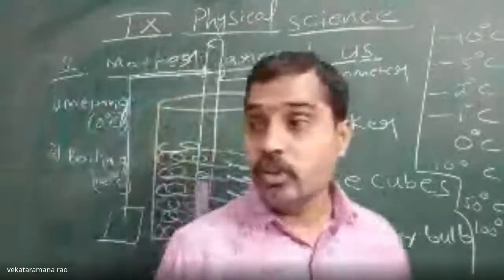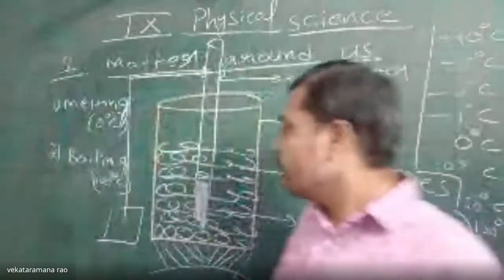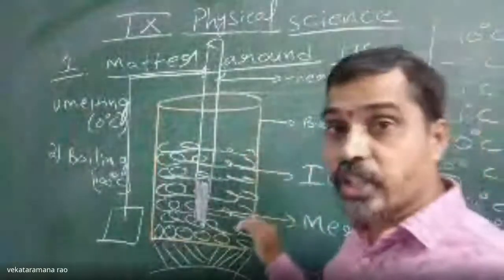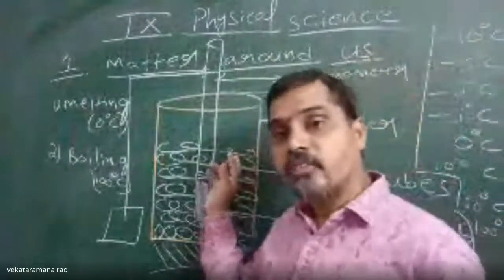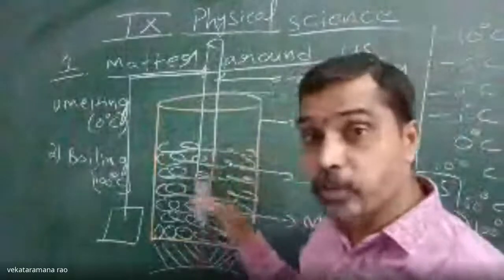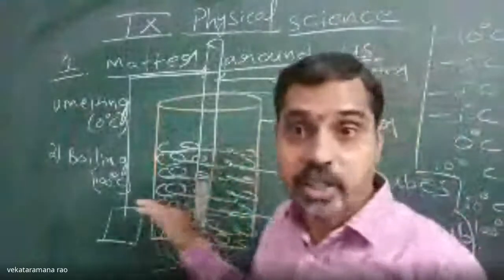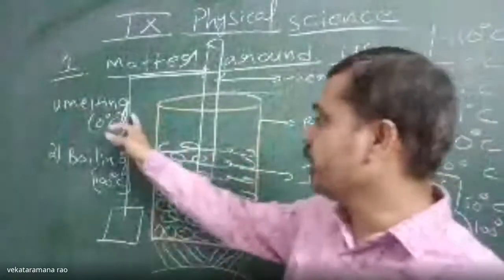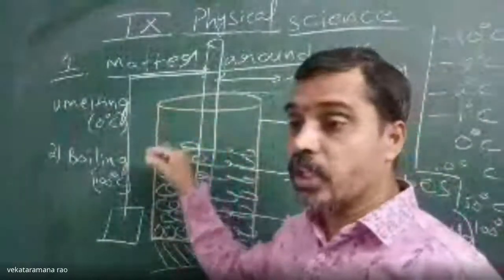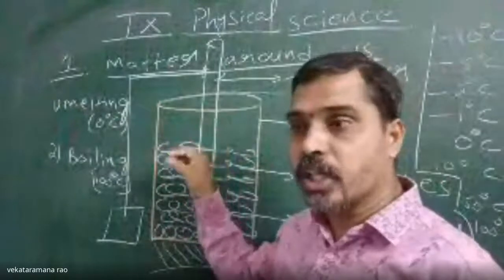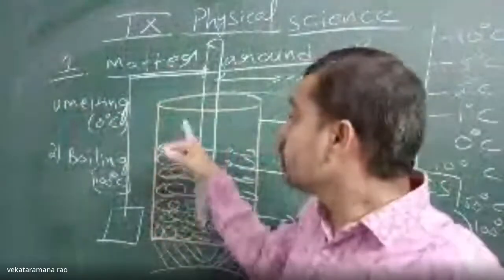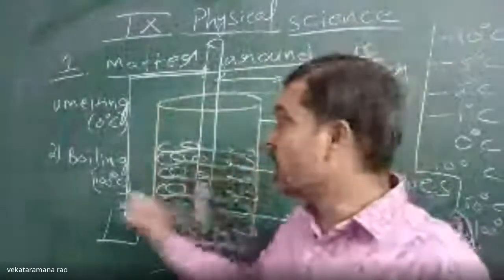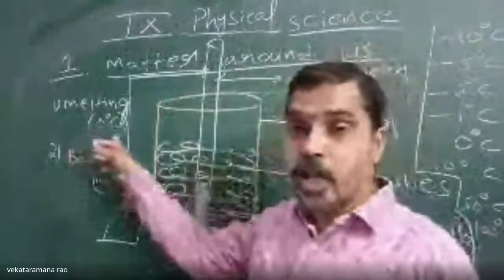This 100 degrees Celsius is known as the boiling point of water. So, in that way, the process of conversion of solid state to liquid state, without raising temperature, we call melting, and the constant temperature at which the solid converts into liquid is the melting point.